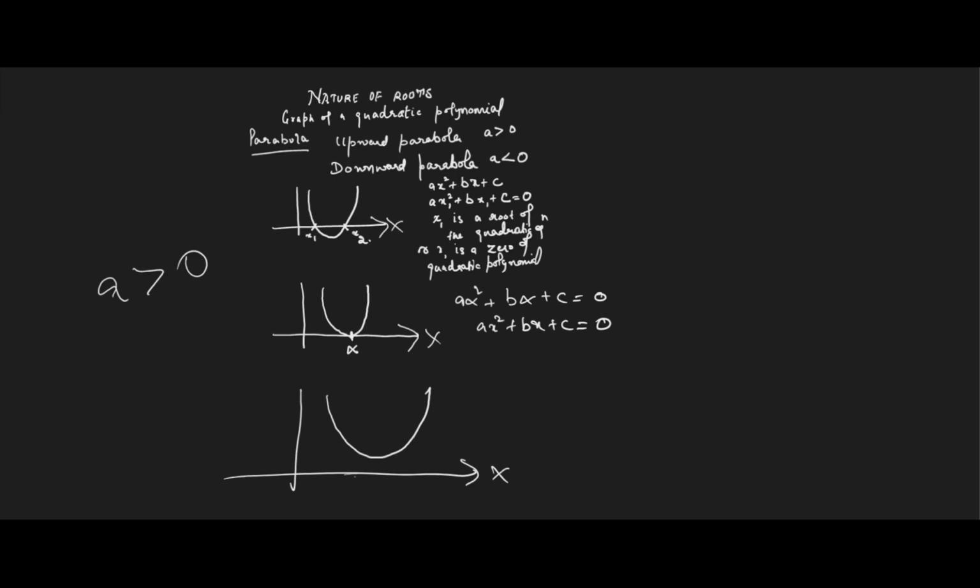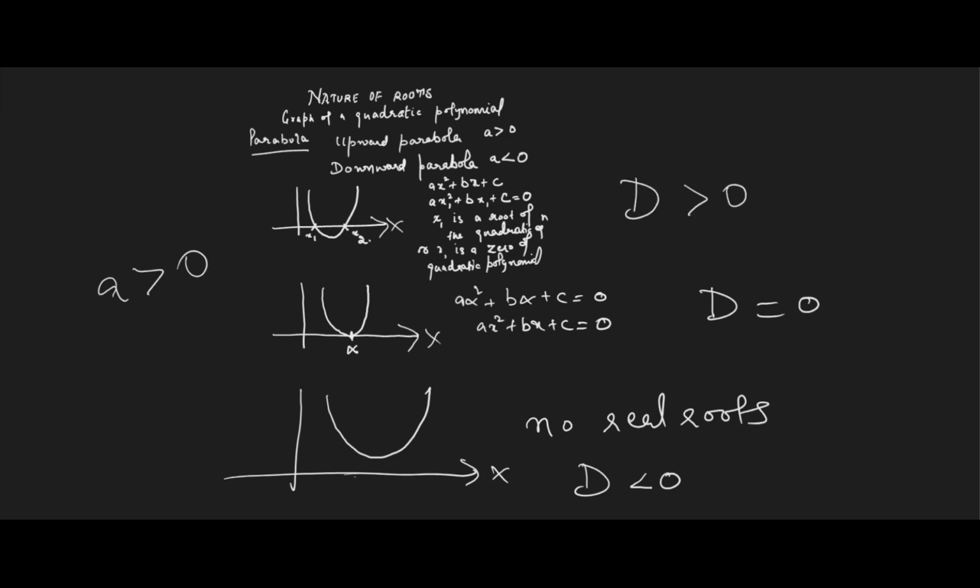No real roots means D, the discriminant, is less than 0. Here D was equal to 0, which is why we had equal roots. There is only one root, but it is a repeated root. And here D was greater than 0, which is why we had two distinct and real roots. The parabola was intersecting the x-axis at two distinct points.